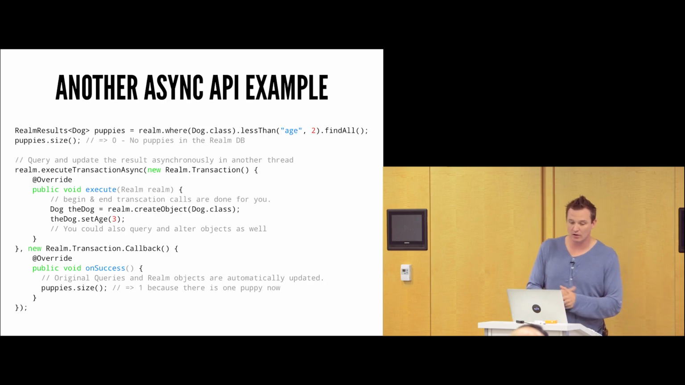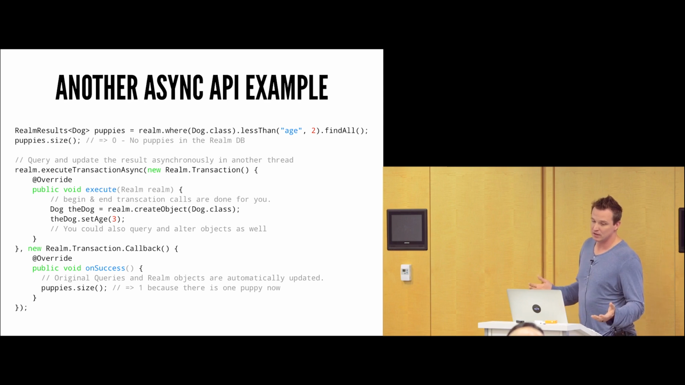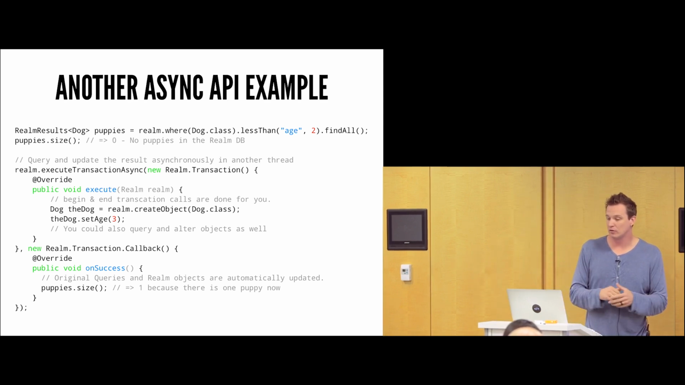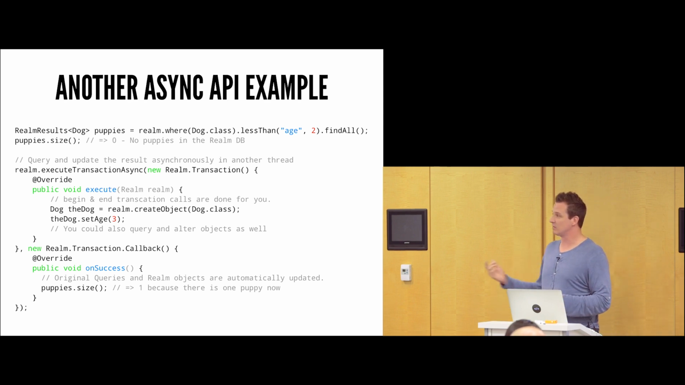Here's another asynchronous call. This time, we're going to execute a transaction asynchronously. So again, we have puppies.size, second line here is 0. Same thing here. Again, we're slapping on the async word on the end of execute transaction. This time we're actually given the Realm that we can work with because it gets in a different thread, so we need a different instance of Realm.